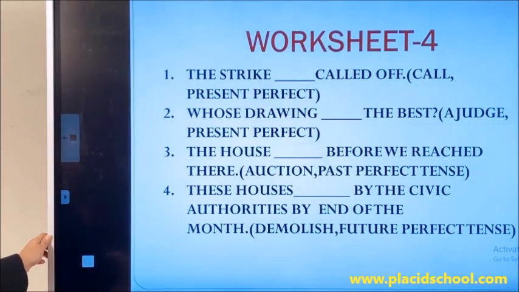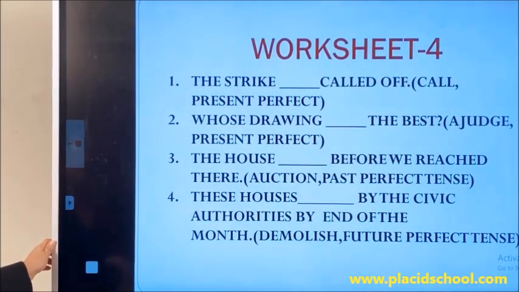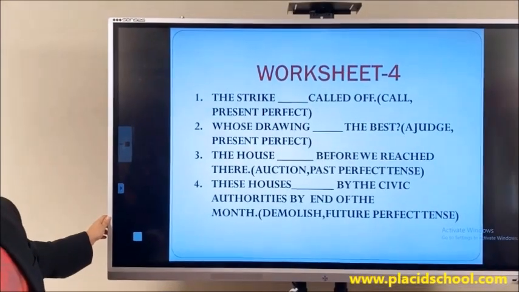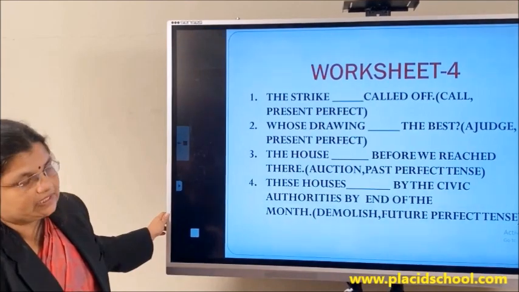Second one: whose drawing dash the best? Drawing is the subject here. So what should we bring here? Whose drawing has been judged the best.